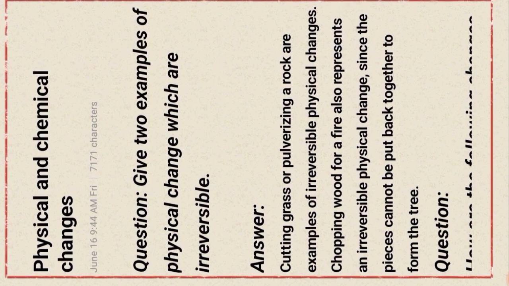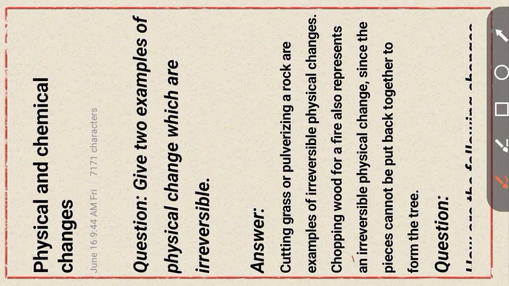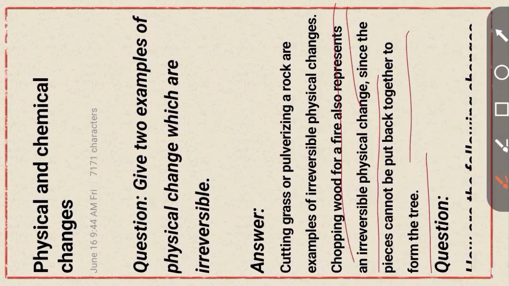Cutting of wood for furniture also represents an irreversible physical change, since the pieces cannot be put back together on the tree. Okay, irreversible change mainly means it cannot turn back to the initial property.